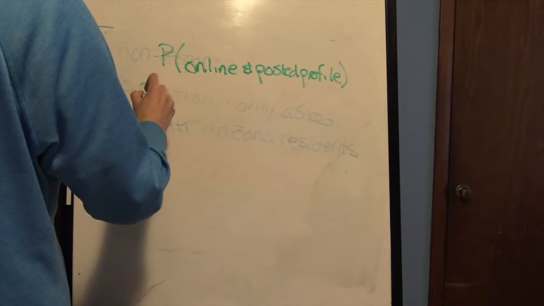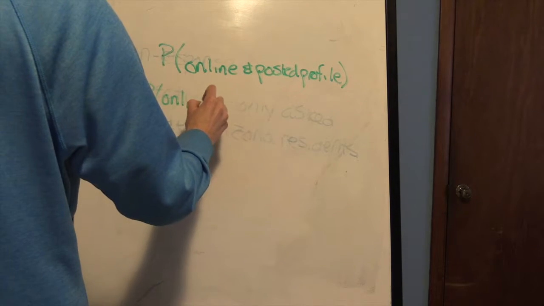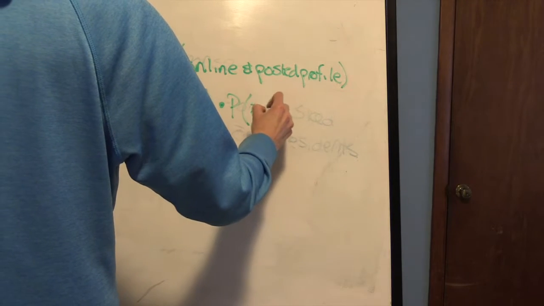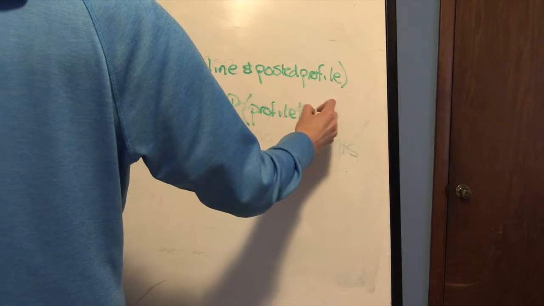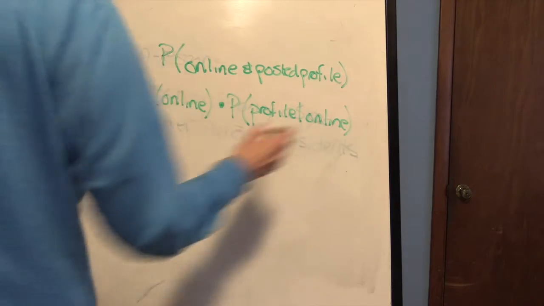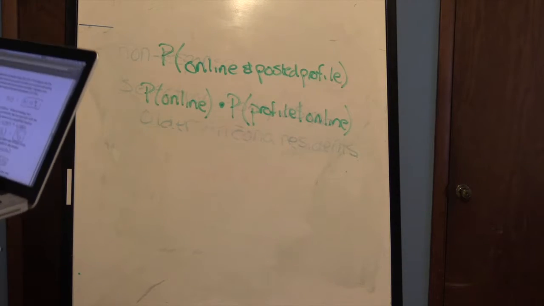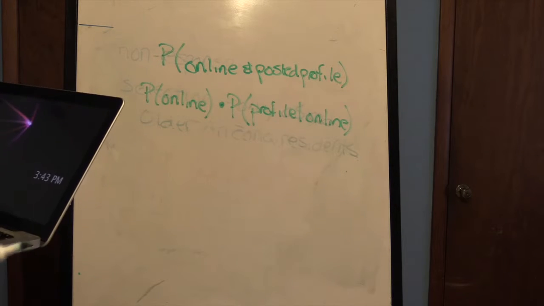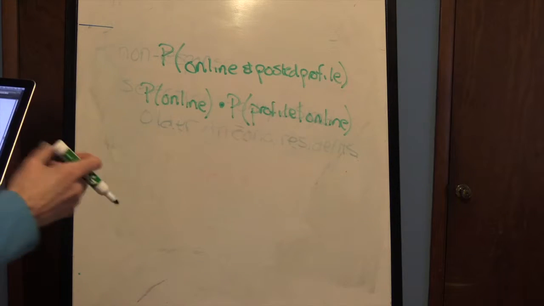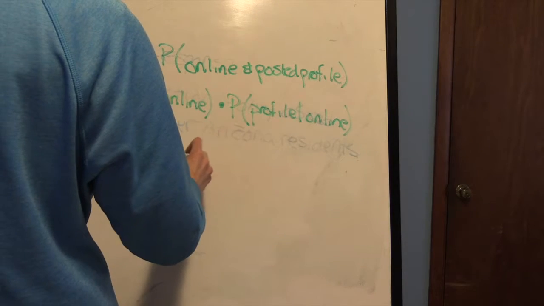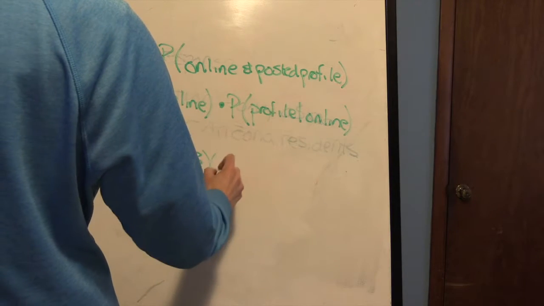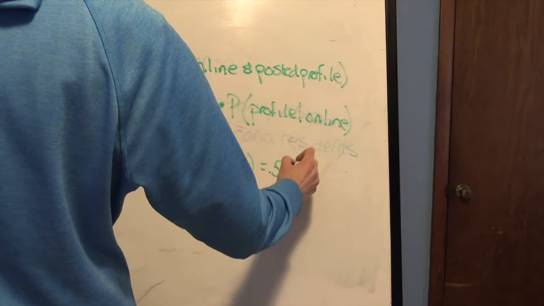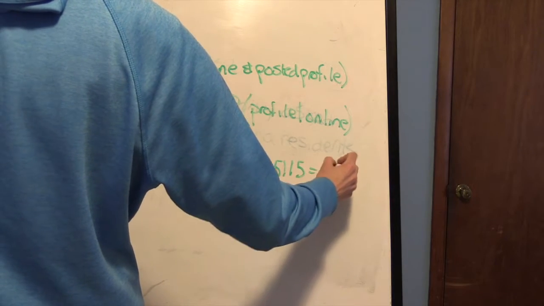And that's really the probability that a teen is online times the probability that a teen has posted a profile given that they're online. So that looks confusing, but you know it's an and. There are only two probabilities given in this problem. So as long as you multiply those two probabilities, even if you weren't sure of the formula, then you're going to be fine. So that's 0.5115